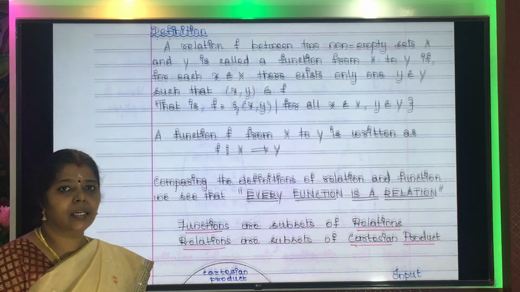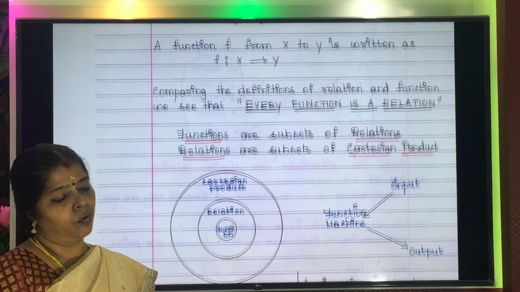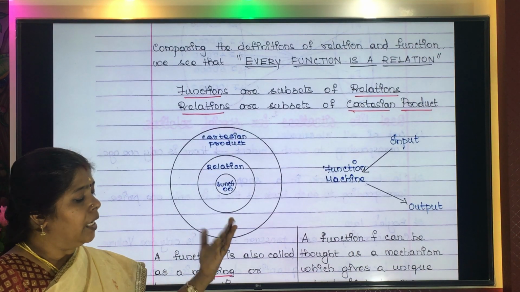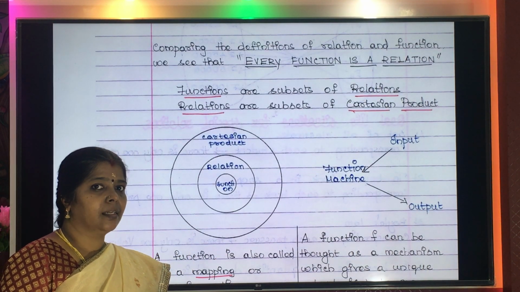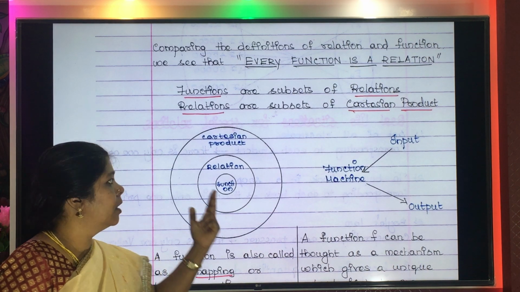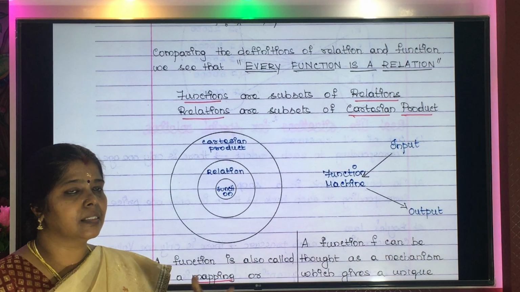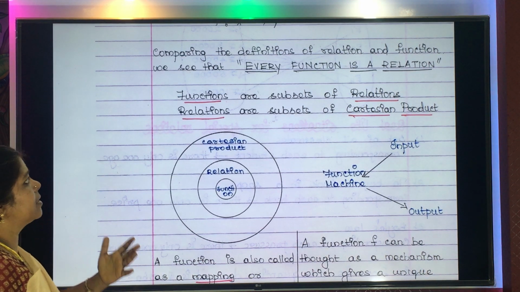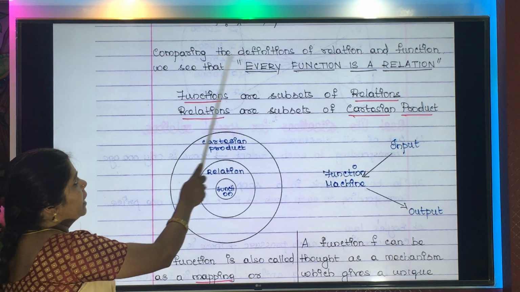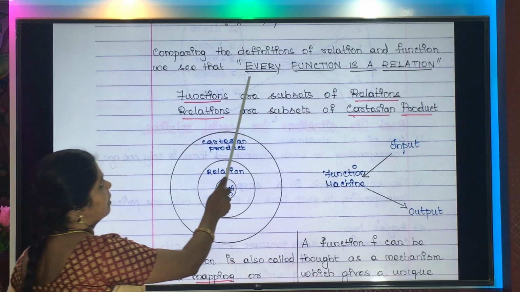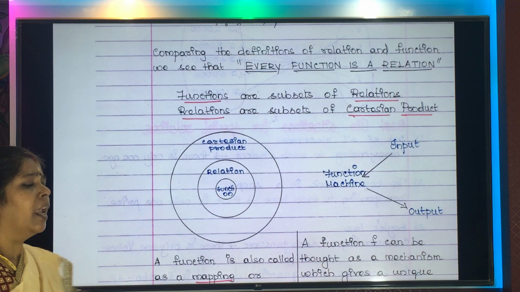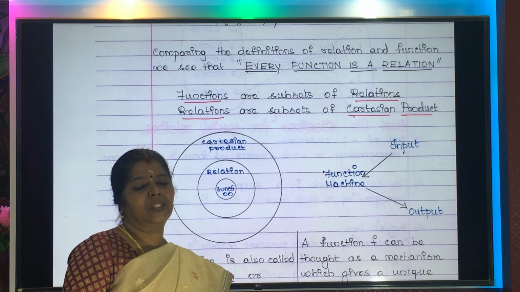Have you all understood the definition of functions now? Okay, so earlier we studied Cartesian product, then we understood relation, now we have understood a function. Now let us compare all this and see how we understand the concept. Comparing the definitions of relation and function, we come to a conclusion that every function is a relation.